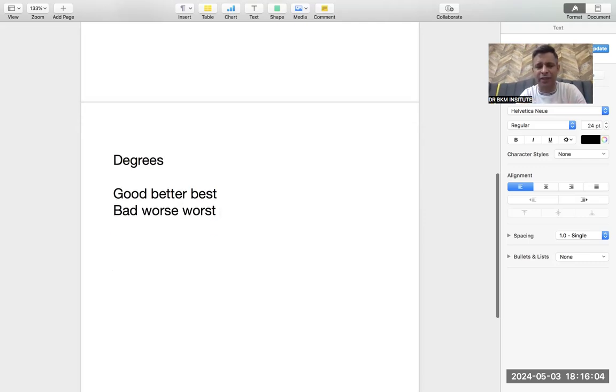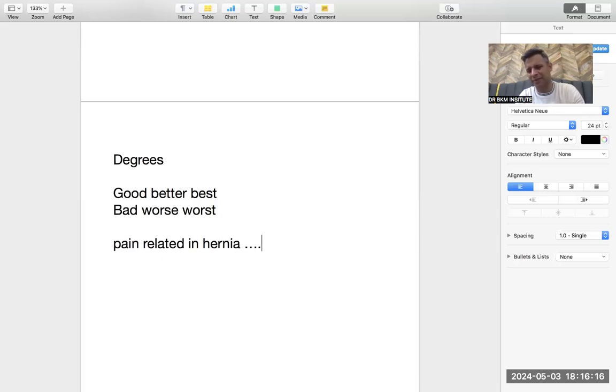So please read these words carefully. Like in today's reading, we were doing that pain. This was given in the line: pain related to inguinal hernia. Then there was some line, and in the answer they wanted the dash. The dash associated with inguinal hernia, pain related to inguinal hernia, worsen. That word was given, that I was teaching. Worsen means bad, worse. Worse means it is getting more bad. Worse is a second degree.